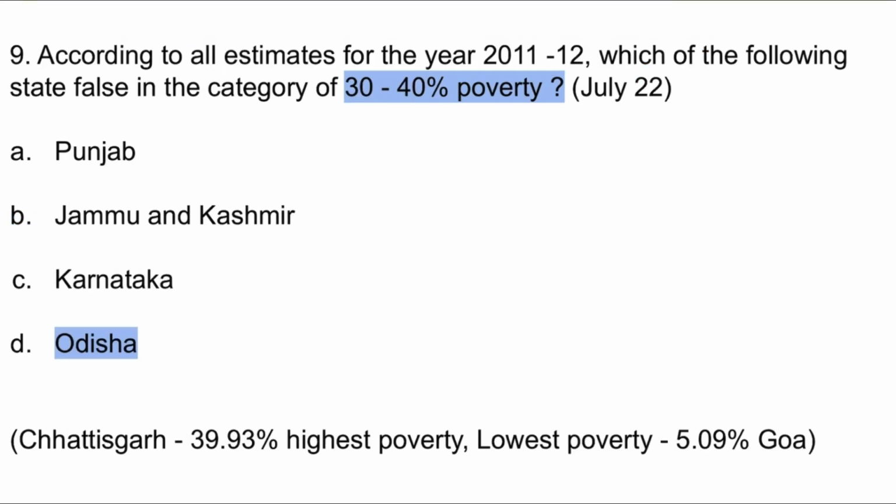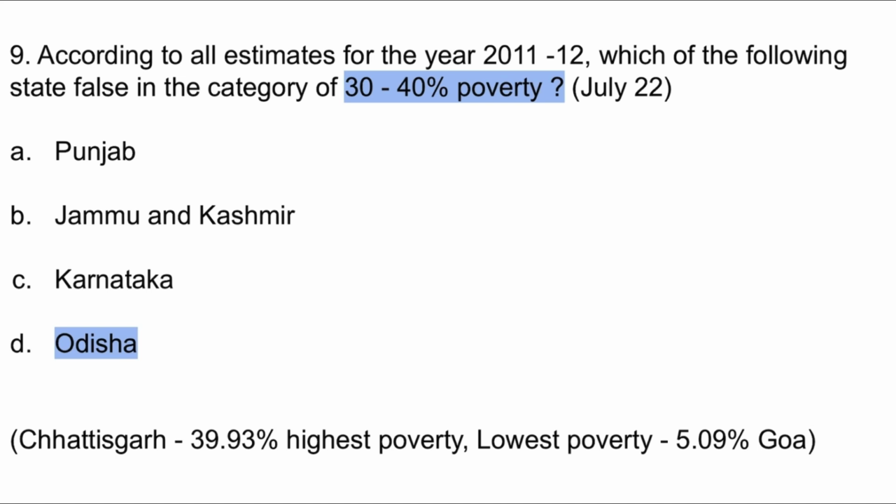Number 9. According to all estimates for the year 2011-12, which of the following states falls in the category of 30 to 40% poverty? Students, 30 to 40% poverty means Odisha. Option D is the correct one. But if in the question Chhattisgarh is given and Odisha is not given, then your answer should be Chhattisgarh.